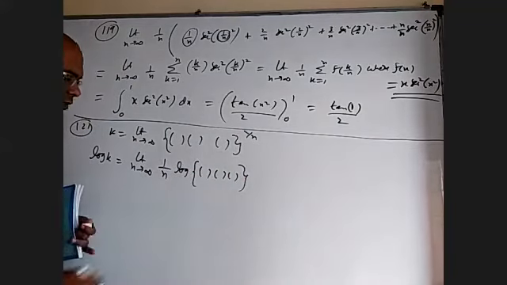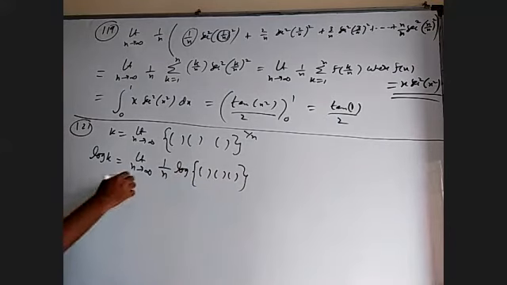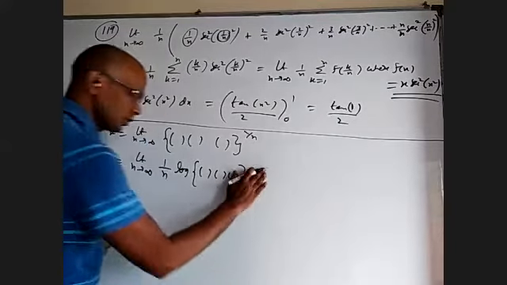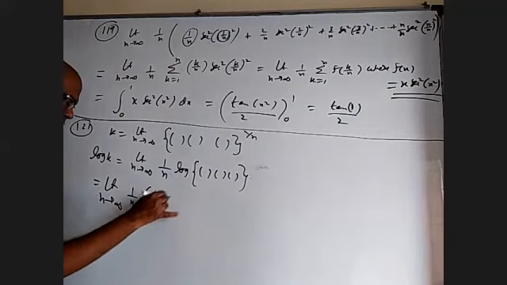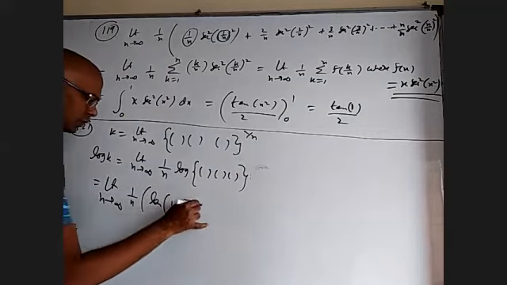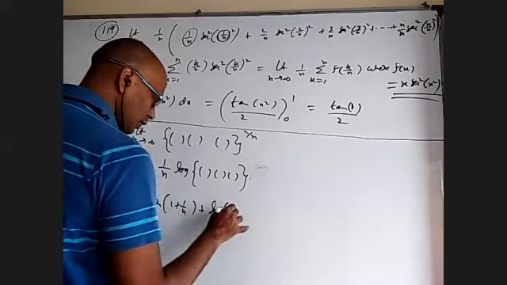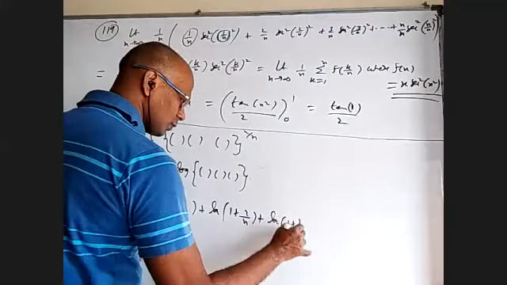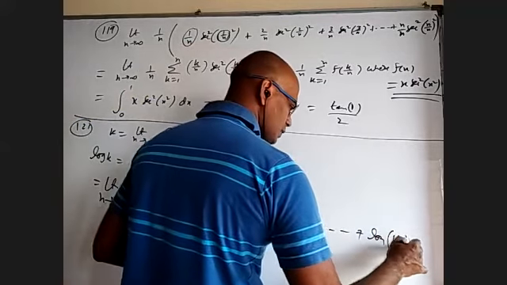And log a into b into c is log a plus log b plus log c. So it is going to become limit n tends to infinity 1 by n log of 1 plus 1 by n plus log of 1 plus 2 by n plus log of 1 plus 3 by n, and so on up to log of 1 plus n by n.